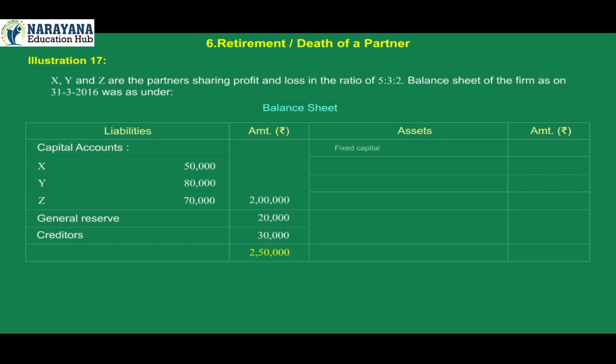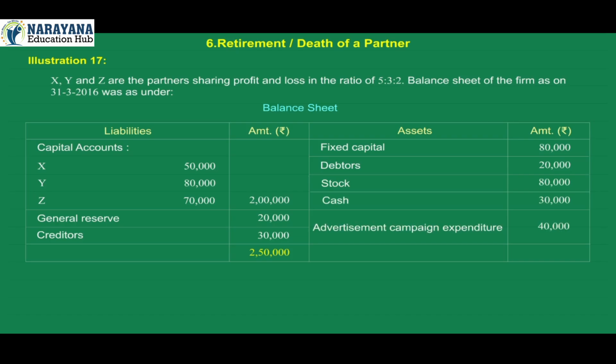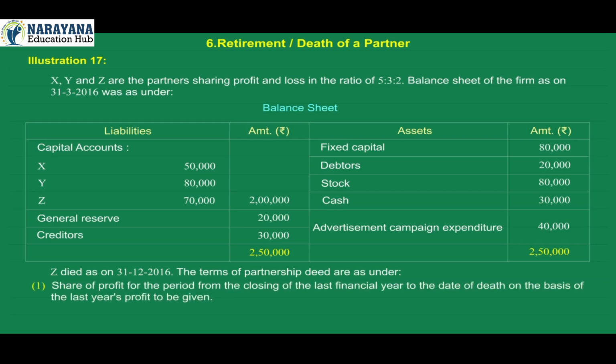On asset side, fixed capital 80,000, debtors 20,000, stock 80,000, cash 30,000, advertisement campaign expenditure 40,000, total of assets 2,50,000. Z died as on 31st December 2016. The terms of partnership deed are as under. 1. Share of profit for the period from the closing of the last financial year to the date of death on the basis of the last year's profit to be given.